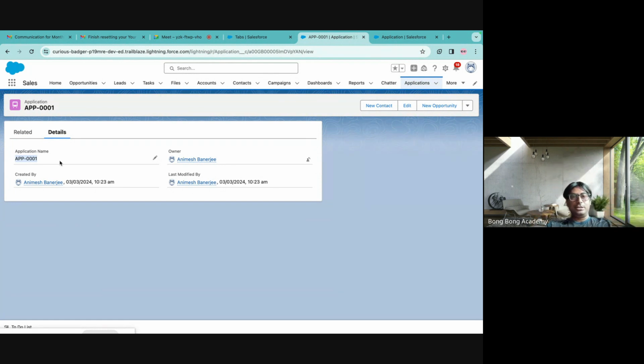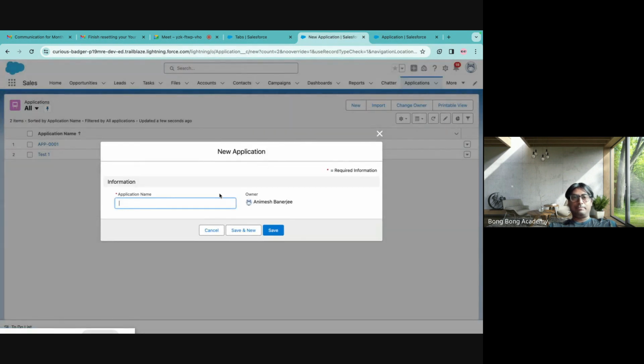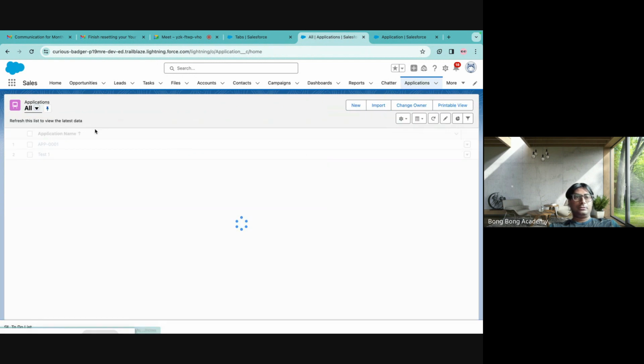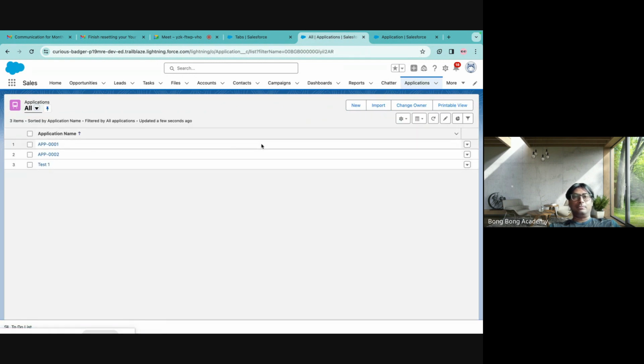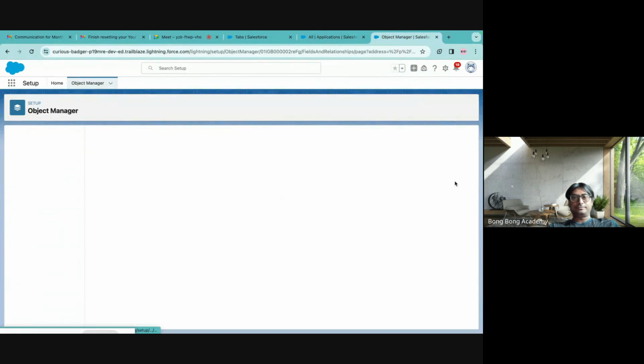So Salesforce is basically automatically putting in these values. If I now create a second application, this will go away in no time. Test 3. Now it will keep on incrementing: APP-0002, 3, 4, 5, 6, like this. It will keep on updating the number in the format which we have here.